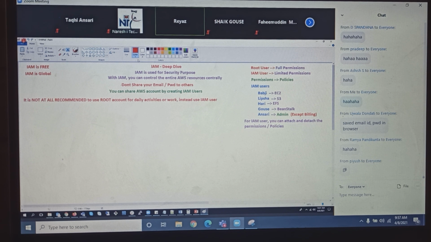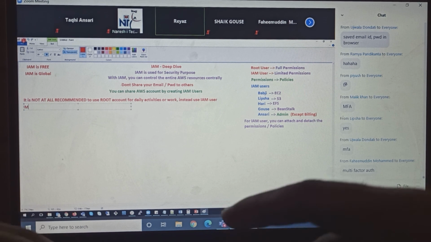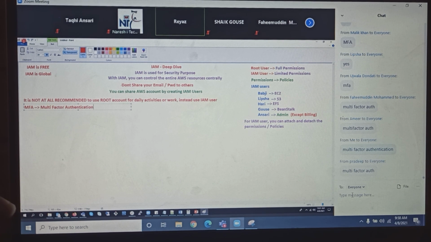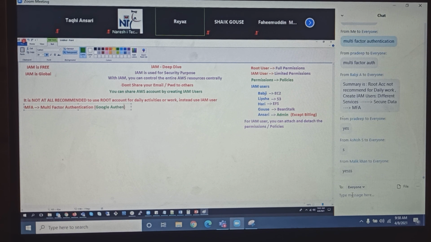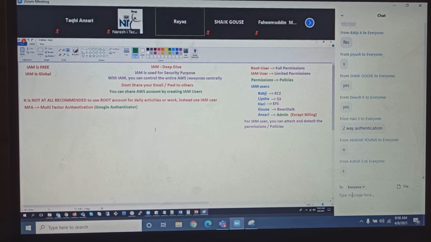MFA. What is that, guys? MFA. MFA meaning multi-factor authentication. Multi-factor authentication is a concept where, guys, we have something called Google Authenticator or Microsoft Authenticator. Does anyone know this? This is a small software or a tool. It's a two-way authentication.